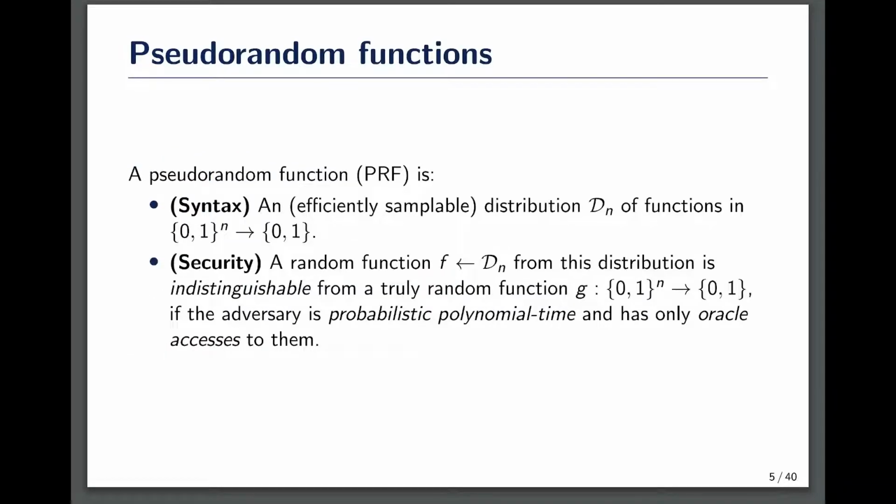Now we first review some basic definitions. A pseudorandom function is a function that looks random. The syntax of it is an efficiently samplable distribution Dn of n-input single-output Boolean functions. And the security condition, which asserts that it looks random, is that a random function drawn from this distribution is indistinguishable from a truly random function if the adversary is probabilistic polynomial time and has only oracle access to these two functions.